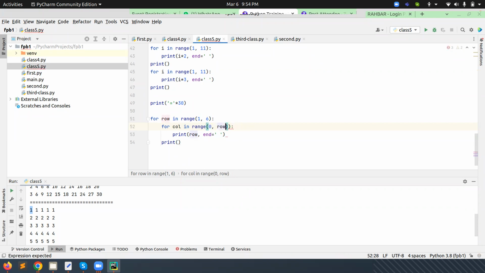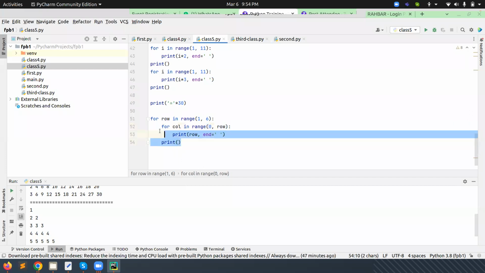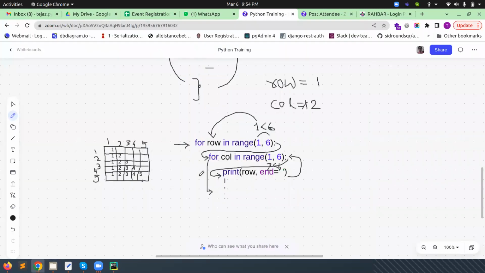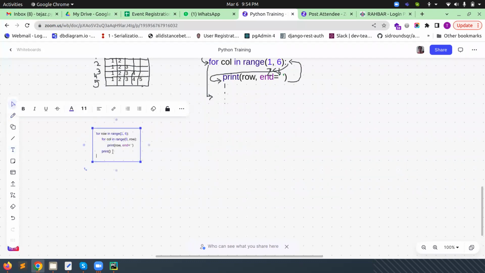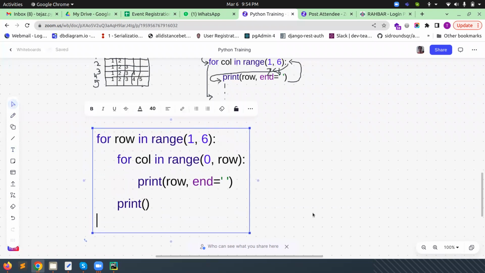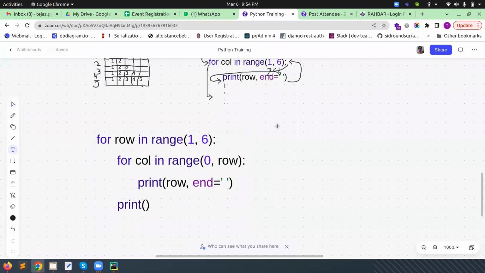Now what's happening, you can see. Now this print statement. So what's happening here, I will explain to you. Now we can show here the row variable. It will start from 1, then 2, then 3, then 4, then 5. Okay, col will be changed. What value it will give, it will assign one by one.